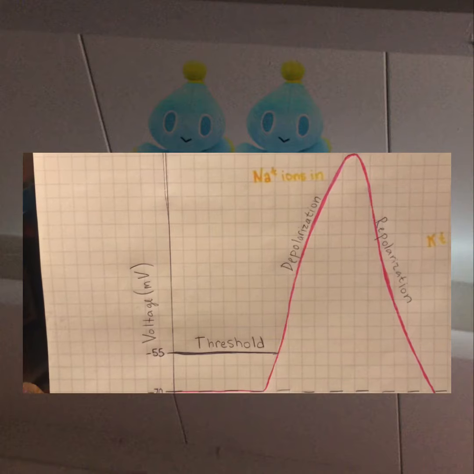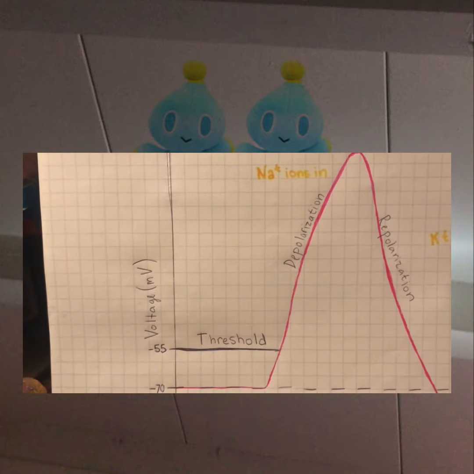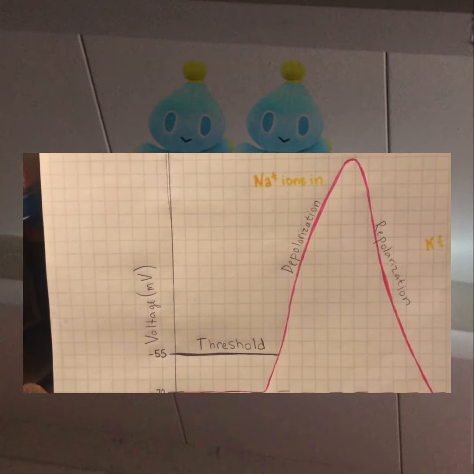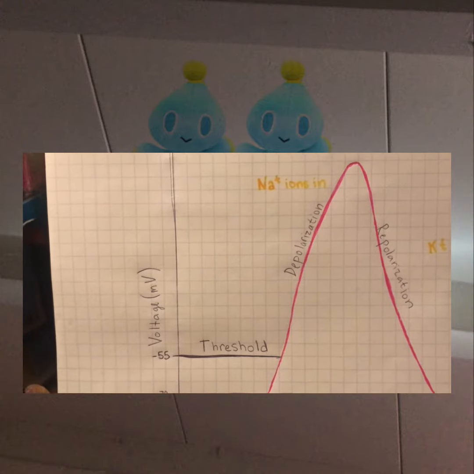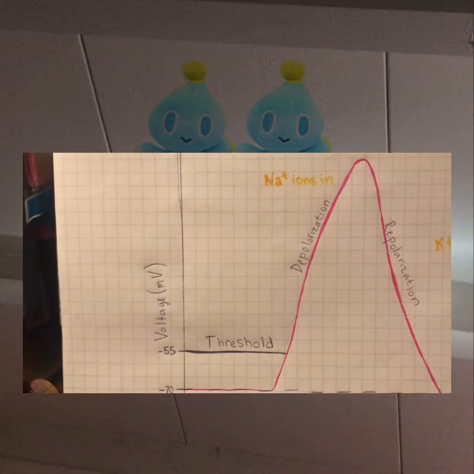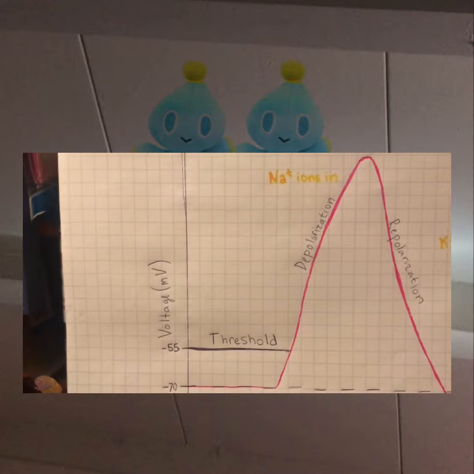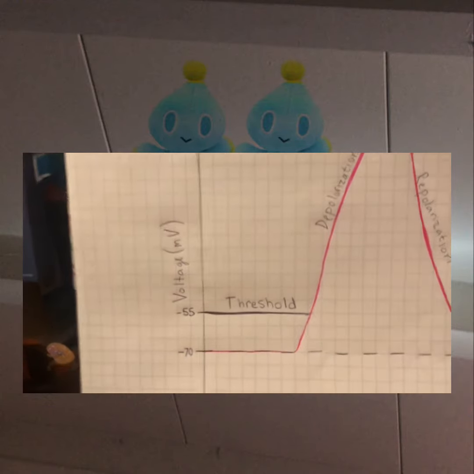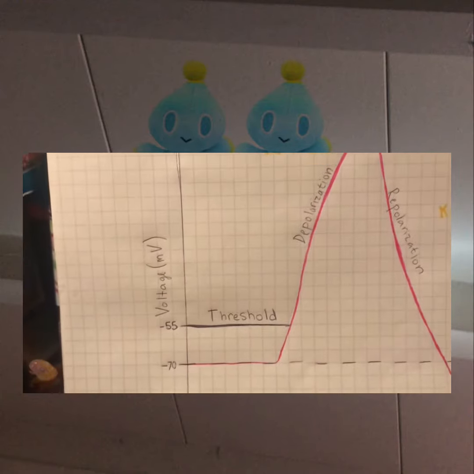First, neurotransmitters interact with receptors, and there's a repeated depolarization where the membrane is stimulated and sodium ions flow into the cell. This causes the neuron to be able to reach threshold membrane potential, around -55 millivolts.